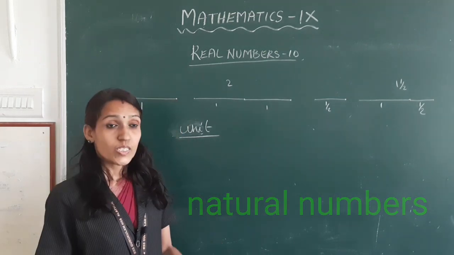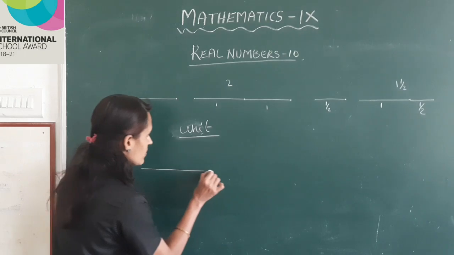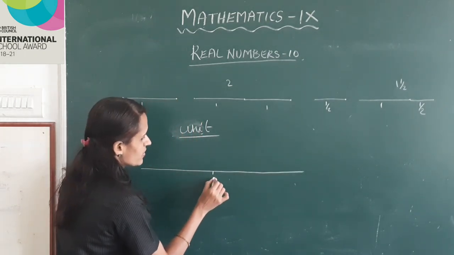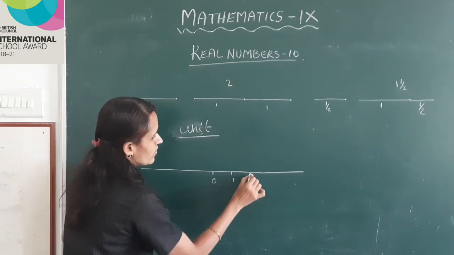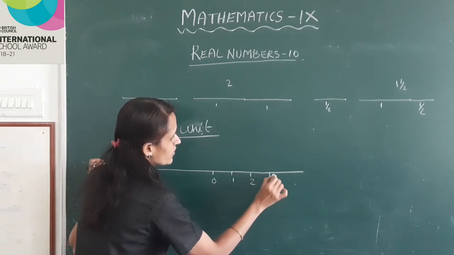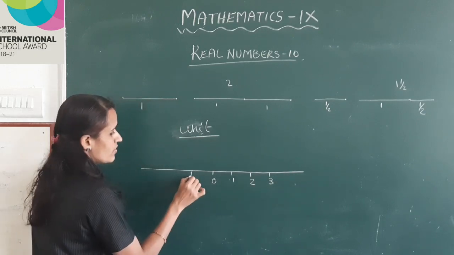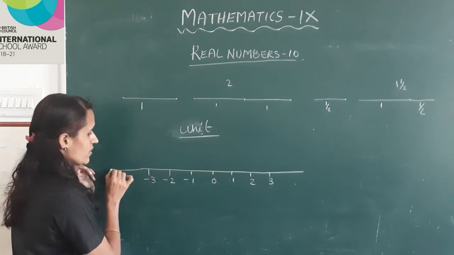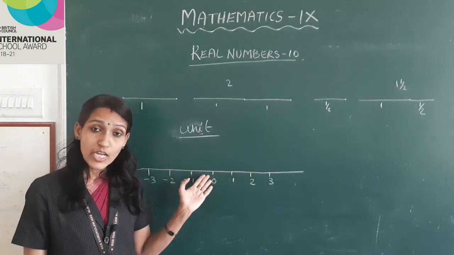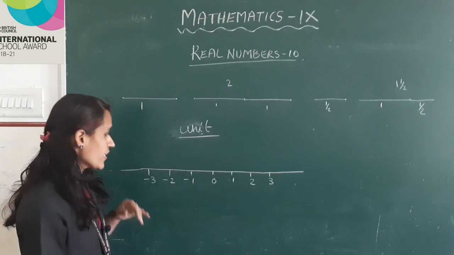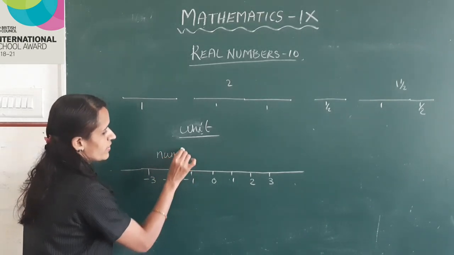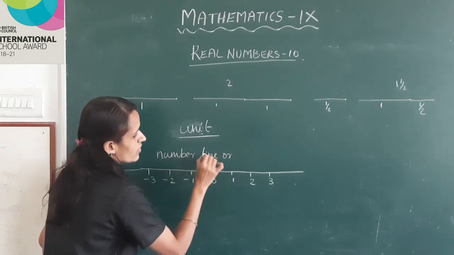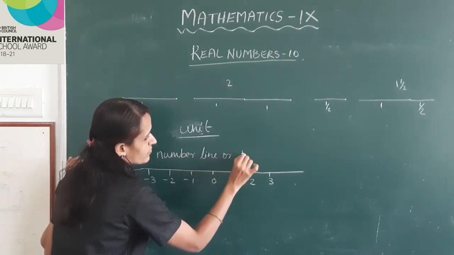Okay, see this, a line, mark it as 0, 1, 2, 3, etc., and -1, -2, -3, etc. This is a number line or real line.